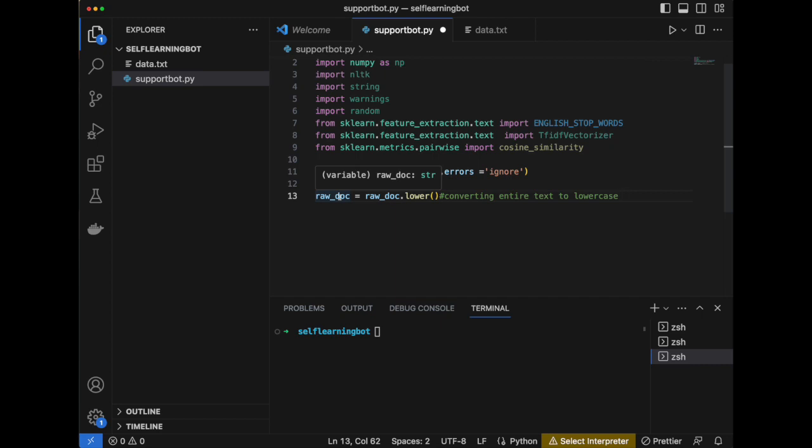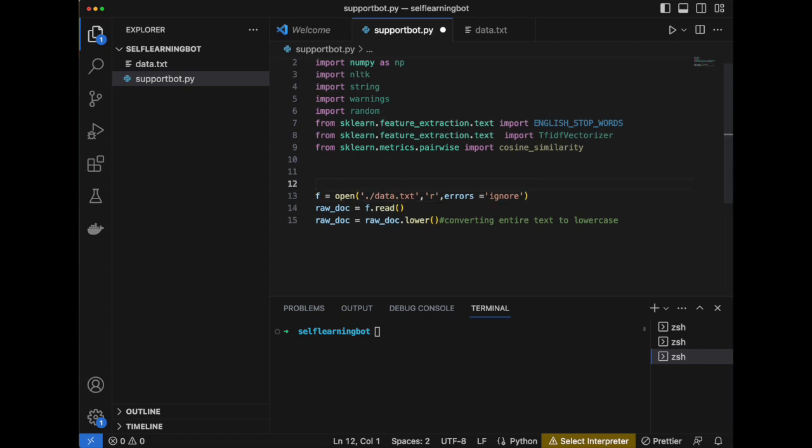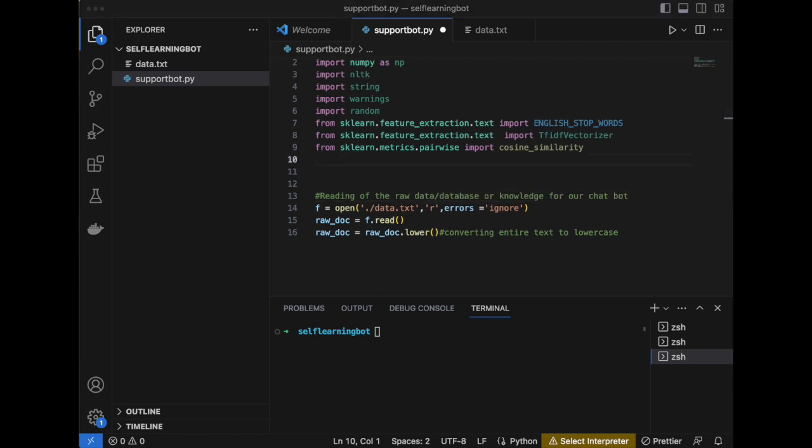After this is done, we need to download a few essential datasets from NLTK for our operations to perform. So we will first download the Punkt tokenizer that helps in splitting the text.